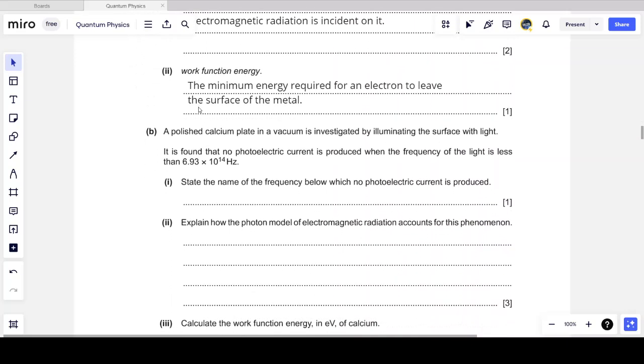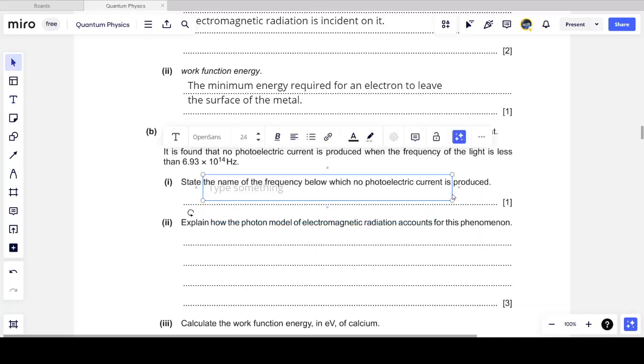Now, part B says a polished calcium plate in a vacuum is investigated by illuminating the surface with light. It is found that no photoelectric current is produced when the frequency of the light is less than 6.93 times 10 to the power 14 Hertz. And they want us to state the name of the frequency below which no photoelectric current occurs.